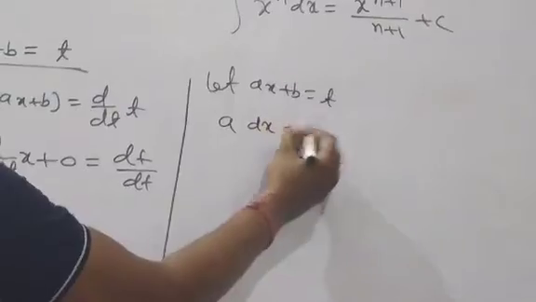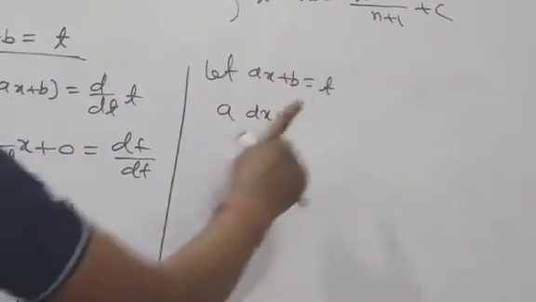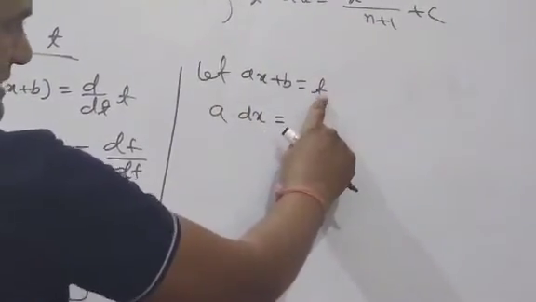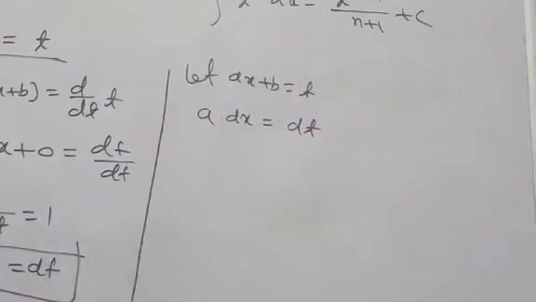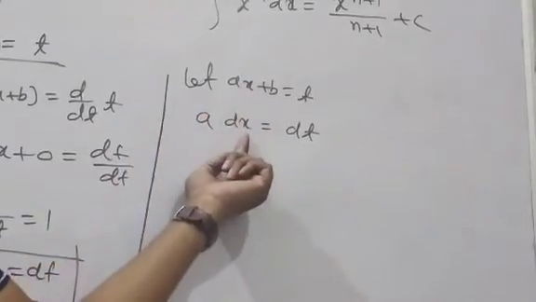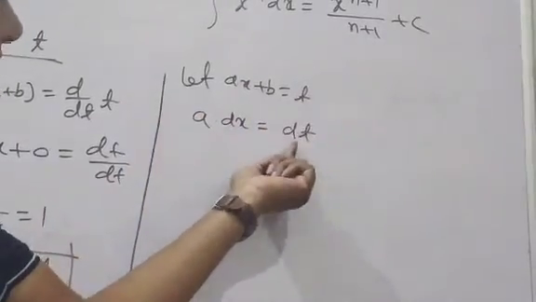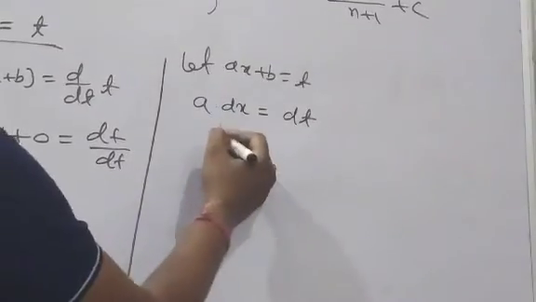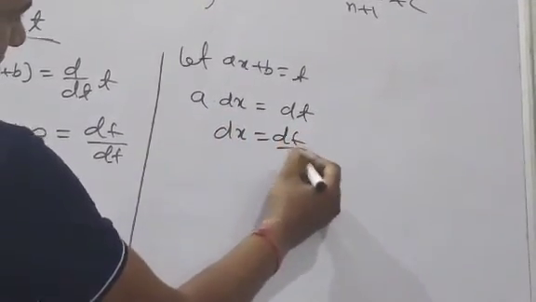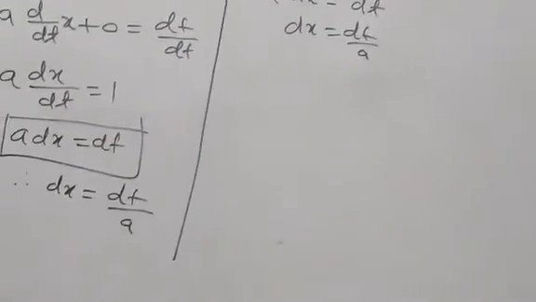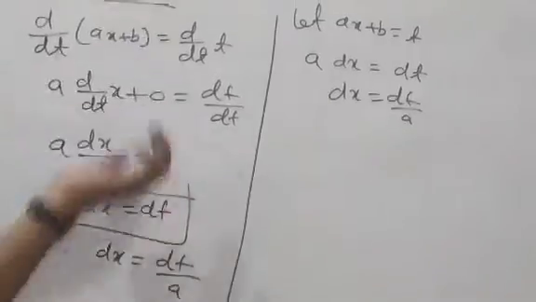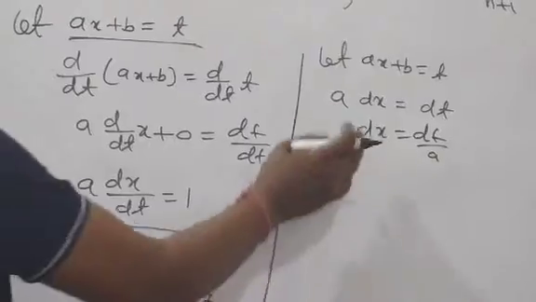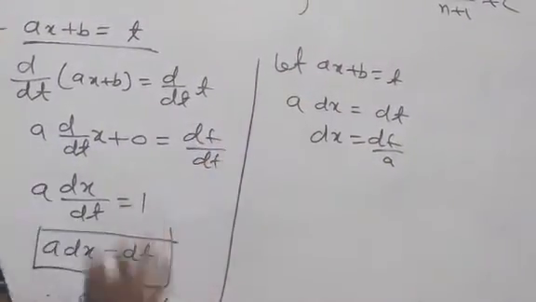Into dx, write down dx, because x is there. What is the differentiation of t with respect to t? 1 only, and write dt also. Means if x is there, write dx at the end; if t is there, write dt at the end. Now we can find dx is equal to dt by a. You can check. This is a very short and simple method. The other is a very lengthy method, and that one is given in your book. This one is not given in your book, but you can use it because both are the same.